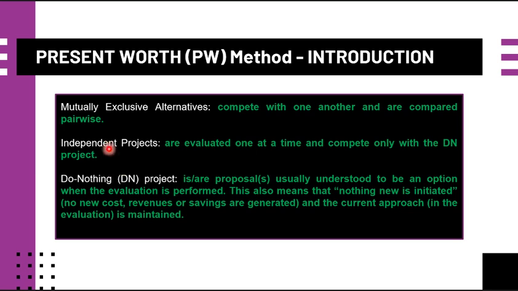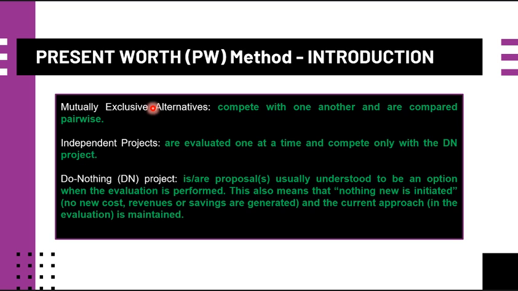While for these mutually exclusive alternatives and these independent projects, they are selected in completely different ways. Considering the mutually exclusive alternatives, selection takes place, for example, when an engineer must select the best diesel powered engine from several available models, so only one is chosen and the rest are rejected.